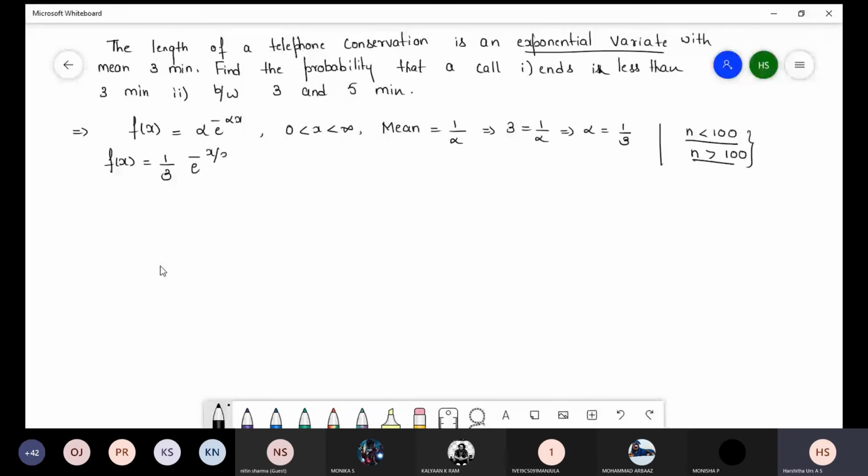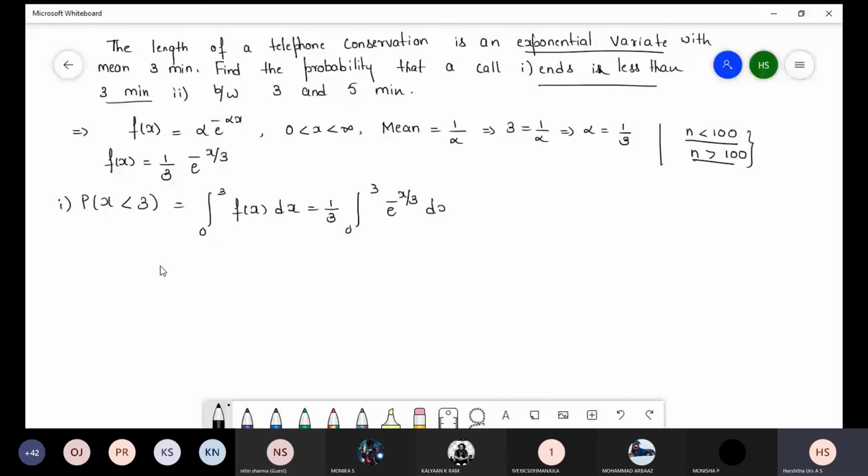So first one, ends in less than 3 minutes. So P of x less than 3, limit 0 to 3, f of x into dx. So 0 to 3, I write 1 by 3 outside, e power minus x by 3 into dx.